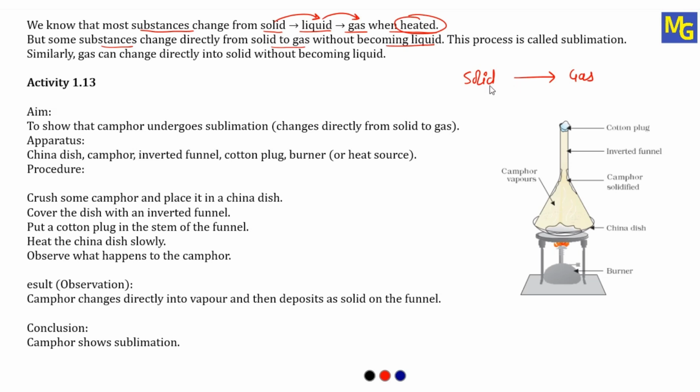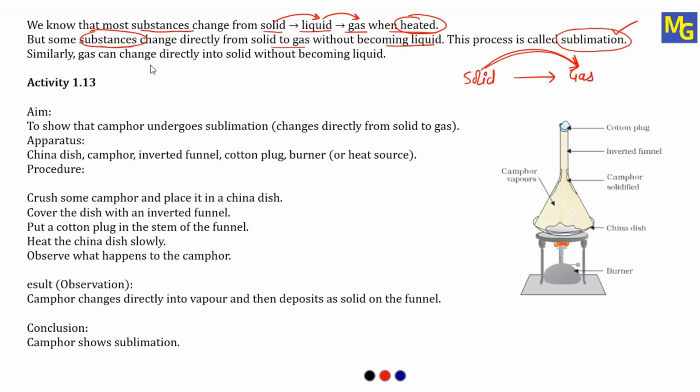See here, when we heat a solid, we know the solid will get converted into liquid and the liquid will convert into gas. But there are a few substances which, when you heat them, the solid will directly become gaseous state. This process is called sublimation. Remember this word. The process where, when we heat, a solid directly converts into gas without undergoing liquid state is called sublimation.